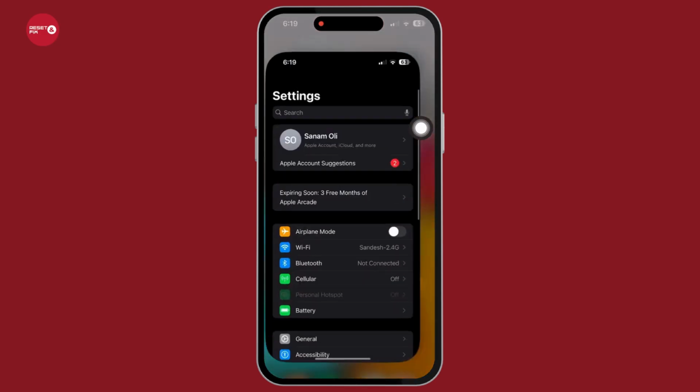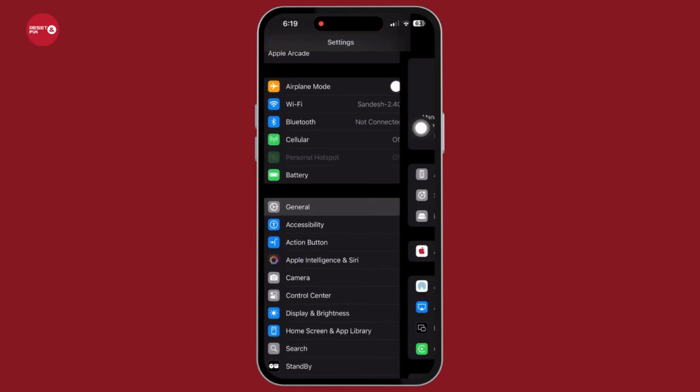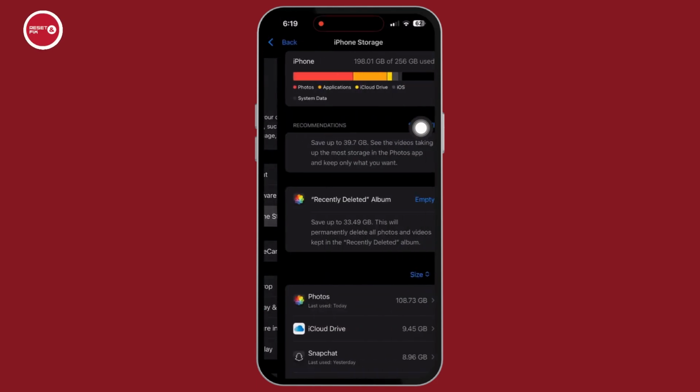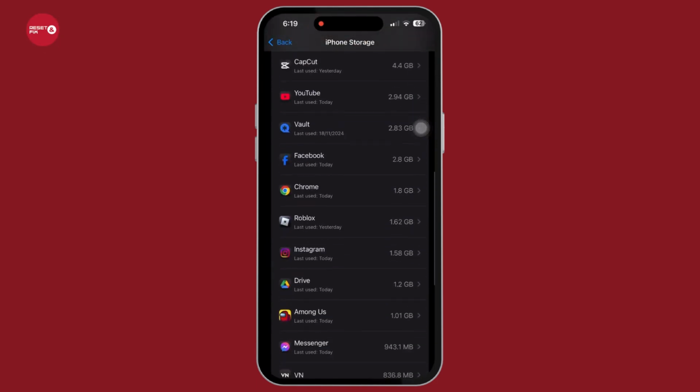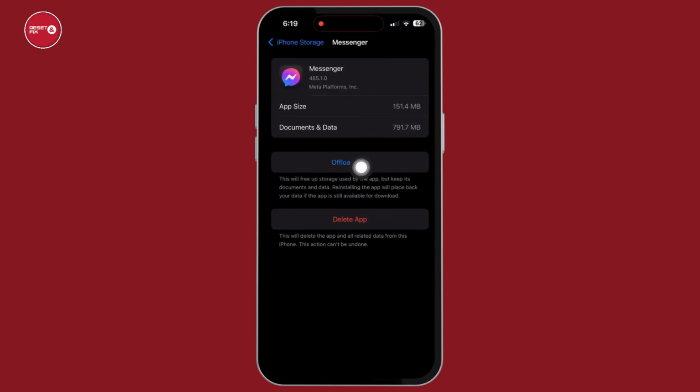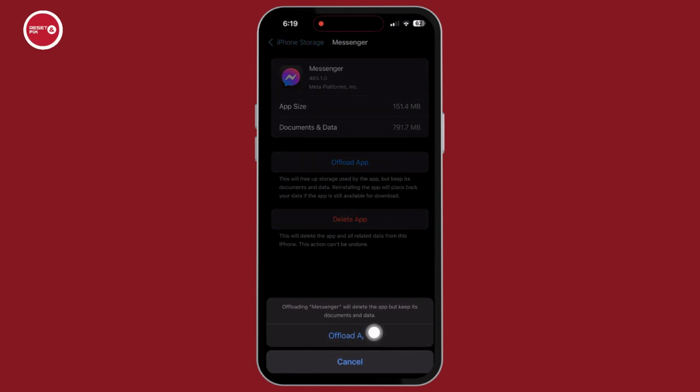Now open Settings on your device. In Settings, go to the General option and tap on iPhone Storage. Now look for Messenger app and click on Offload app. This will clear your cache and your problem should be fixed.